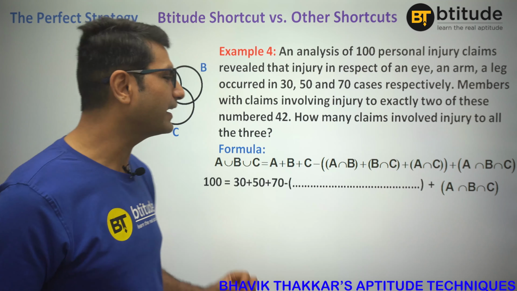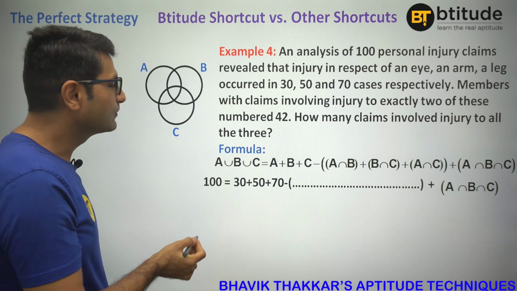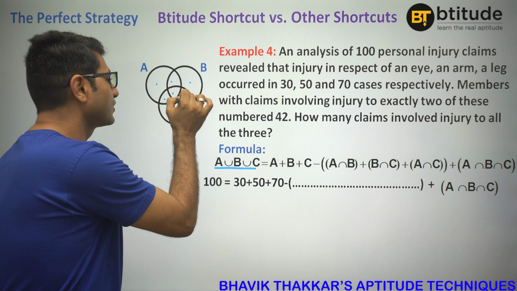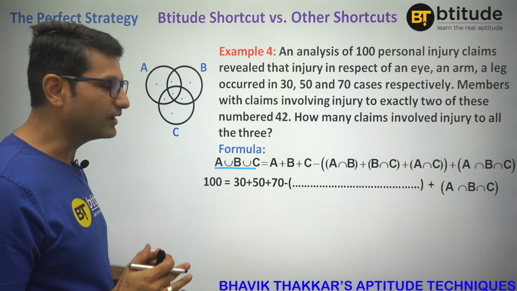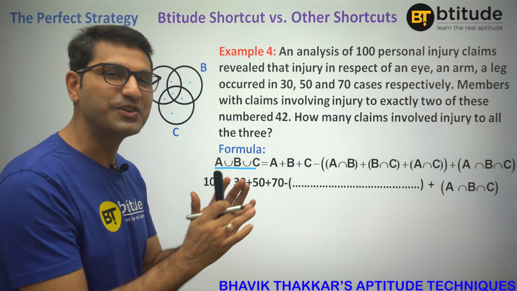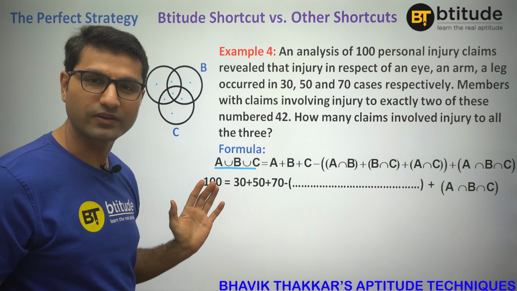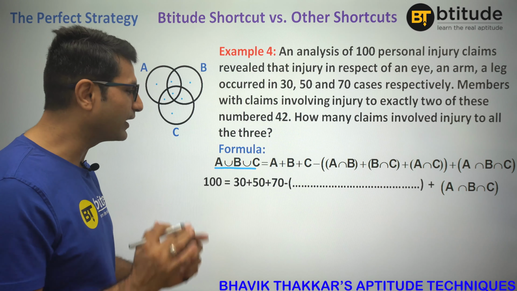Let us try to understand the basic understanding of set theory. It is this figure, right? When we say A union B union C, that means we are talking about this area. All these dots make up this area. Fair enough. And this is the formula which will give us the value which should be equal to the sum of all these dots, right? We all know this. All right. Now look, this is very important.